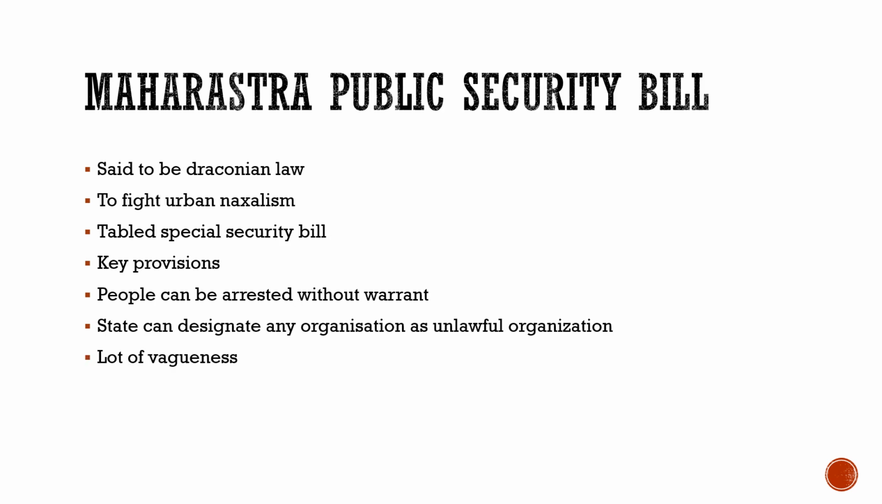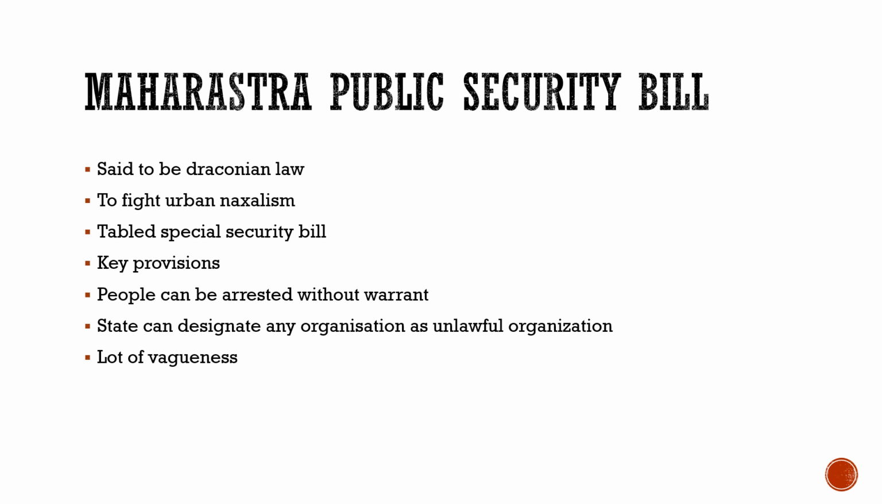So moving to another article of today's discussion, it talks about the Maharashtra Public Safety Security Bill. It is said there is a huge outburst against that. It is said that it is a draconian law because there is very vague language, and it may violate human rights, it is said.